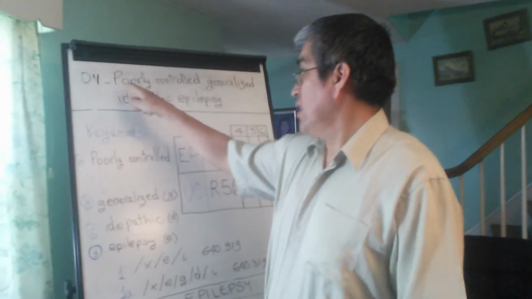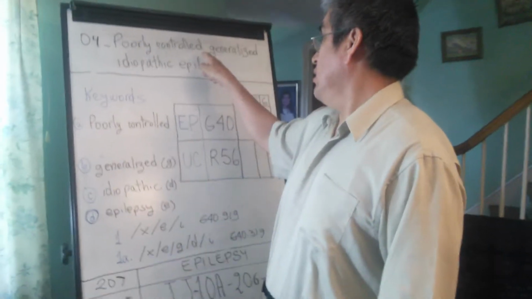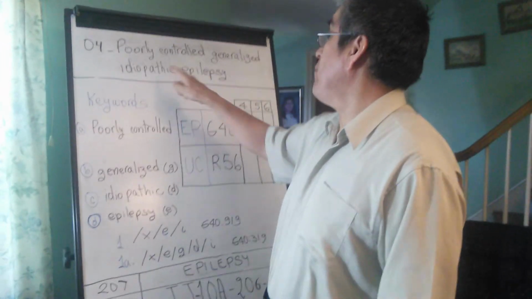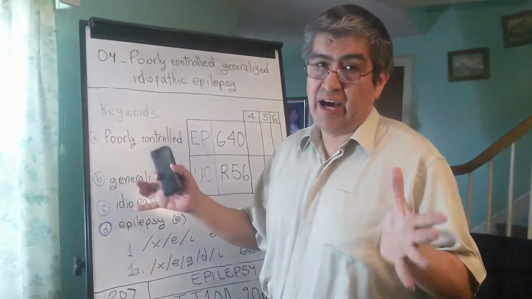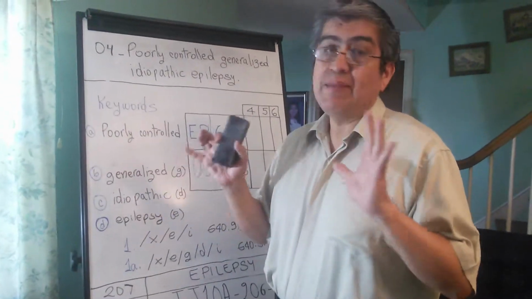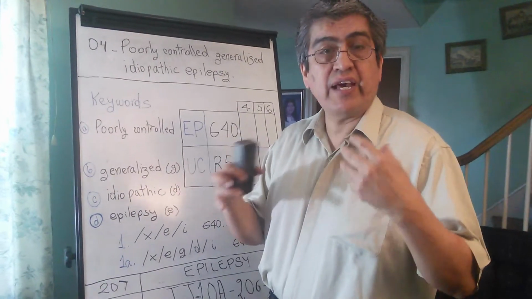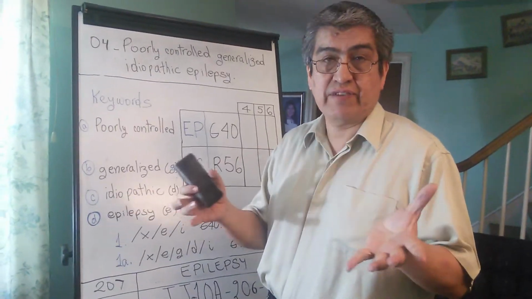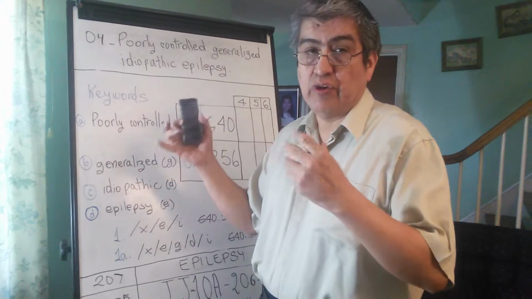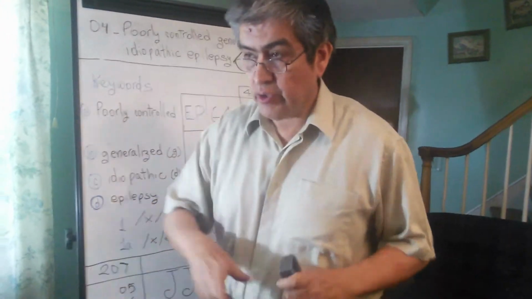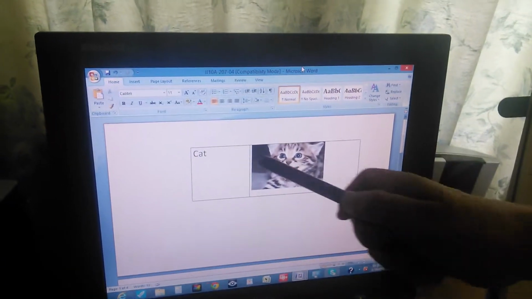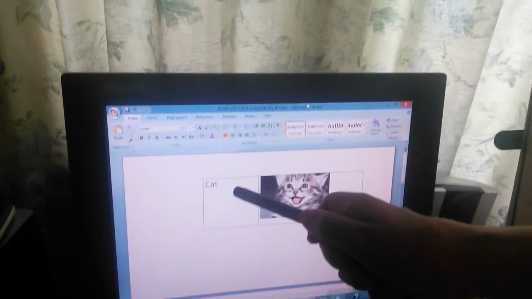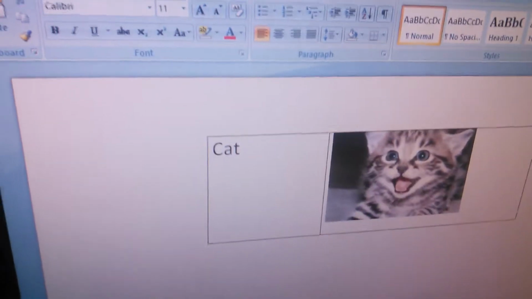The problem says, poorly controlled, generalized, idiopathic epilepsy. That's a mouthful. It is a lot of words, right? Now, let me show you a trick in regular English language, how to identify the main word, the main condition here. Let's go to the computer. This is a cat, right? Right here, this is a cat, and the word to describe is cat. You see it? Cat. Okay.